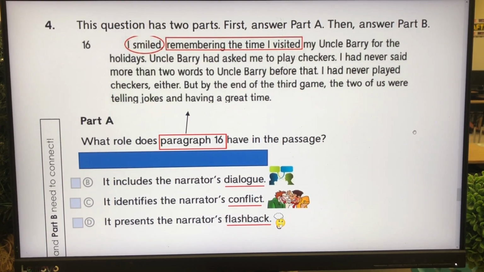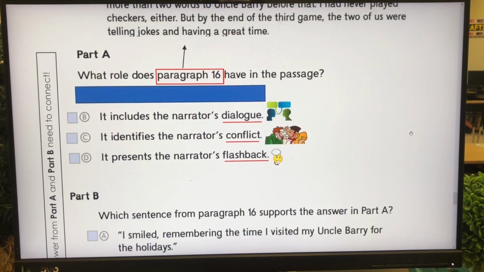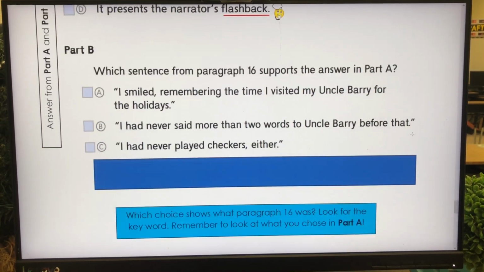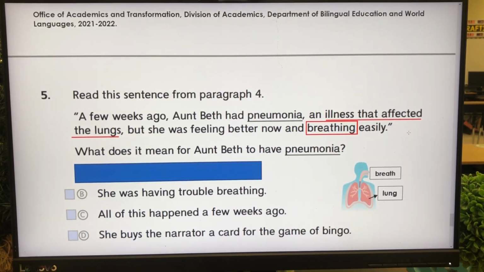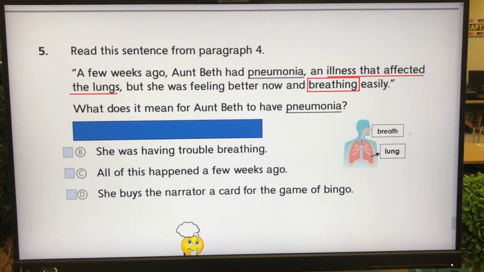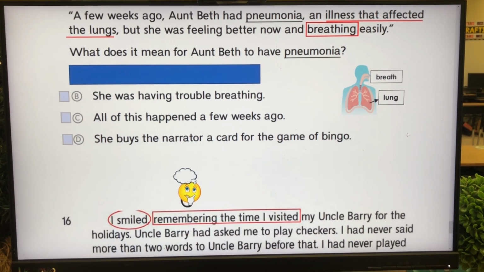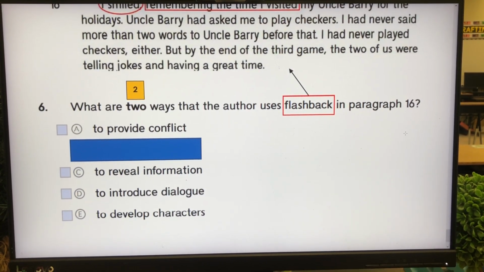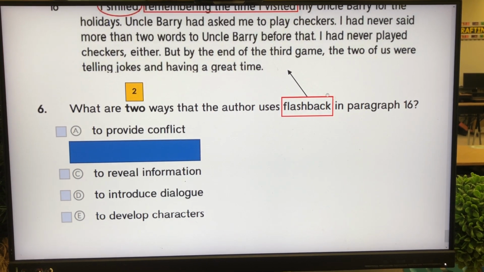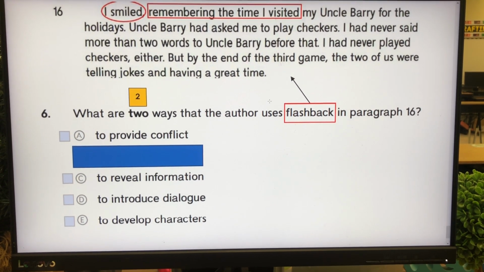This one, number 4, was talking about flashback, which is another narrative skill that we were going over. So this one, it was a part A and a part B, where in part B, they are looking for the evidence. For number 5, they're working again with vocabulary using context clues. Number 6 was looking at 2 ways that the author uses flashback in this paragraph. So that's what they were working on.